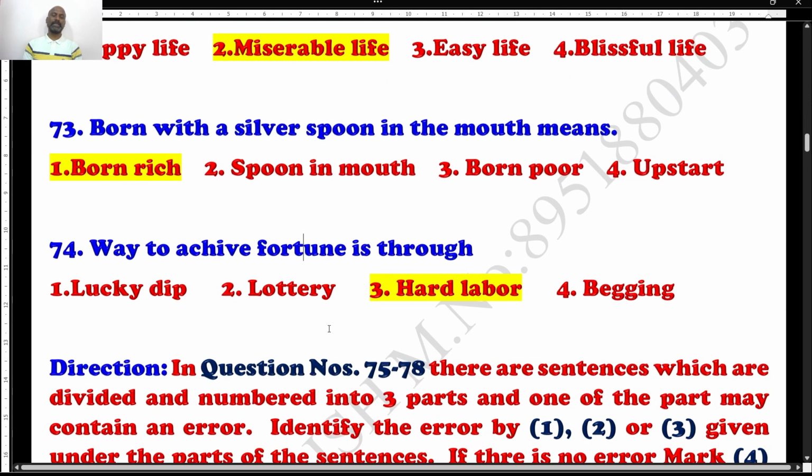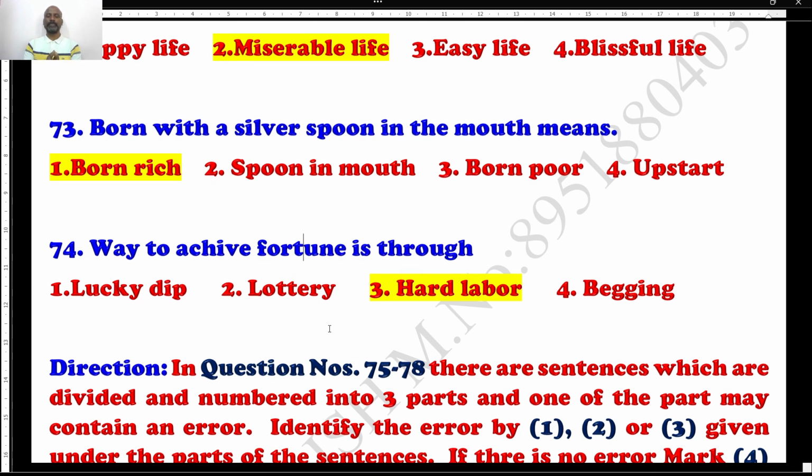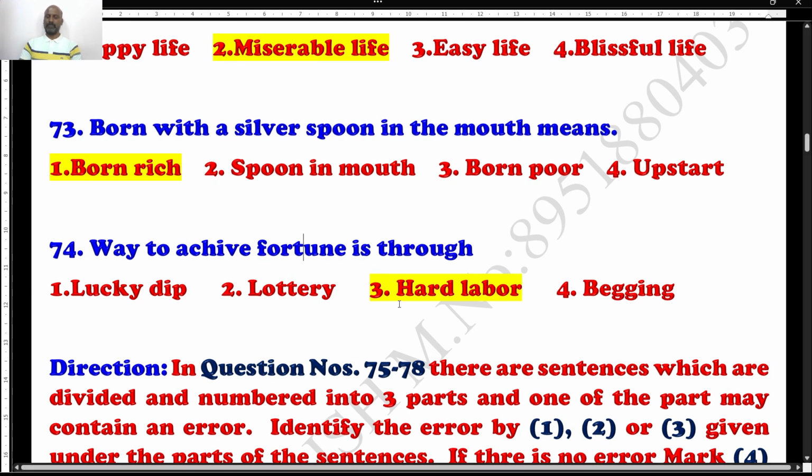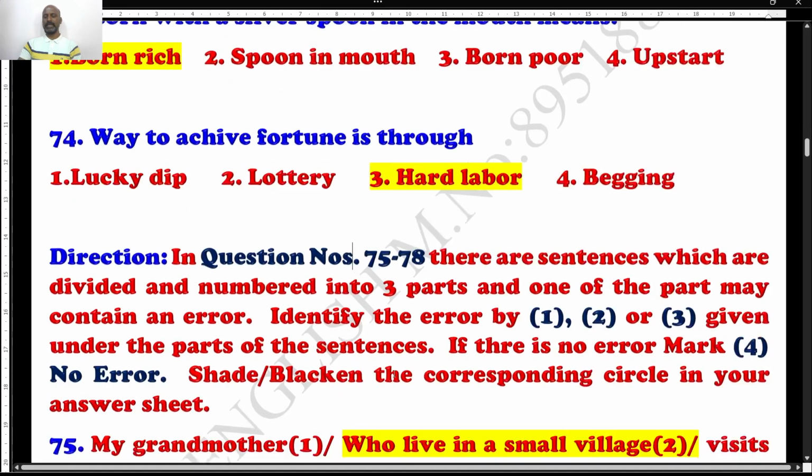Well, question number 74, the way to achieve fortune is through. It is based on the passage. What is the right way to achieve fortune? According to the paragraph, it is not lucky dip, it is not lottery. Just wipe out these options. Begging, no, not at all. It is hard labor. We have to strive a lot, work hard, struggle a lot. So option 3 is the right answer for question number 74. Of course, you can lock it and proceed.